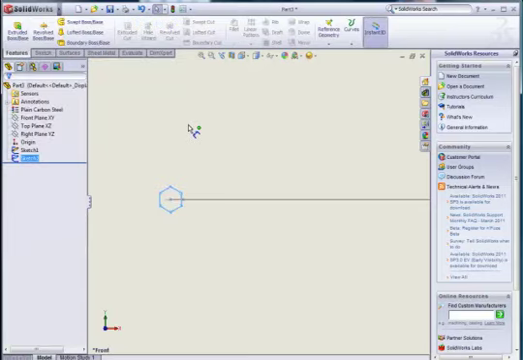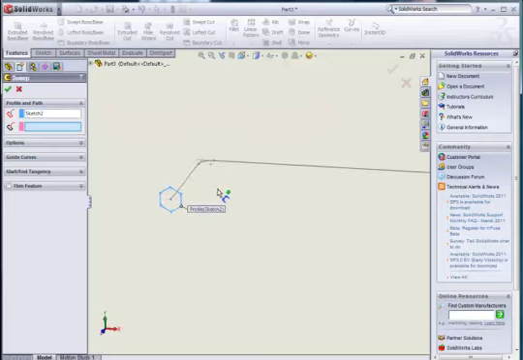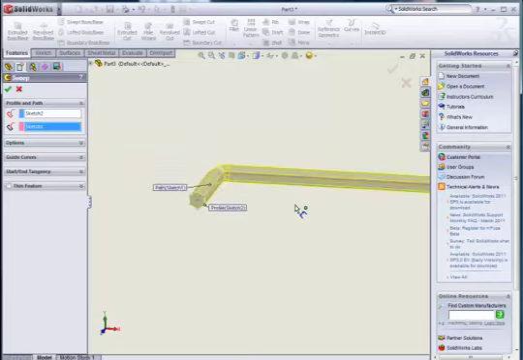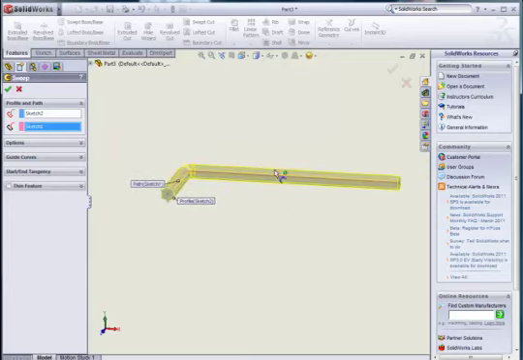So now in our feature toolbar we can select the Sweep Boss Base feature, and it has automatically selected the second sketch as our profile. So select the path box and select the sketch. As we can see here, we are given a preview of what our object will look like.